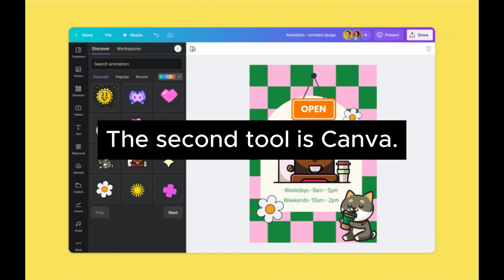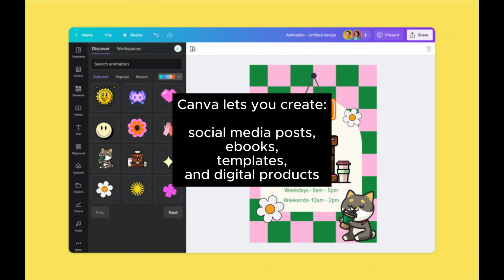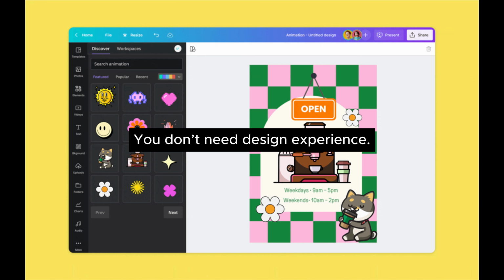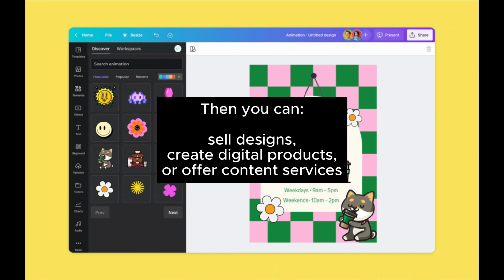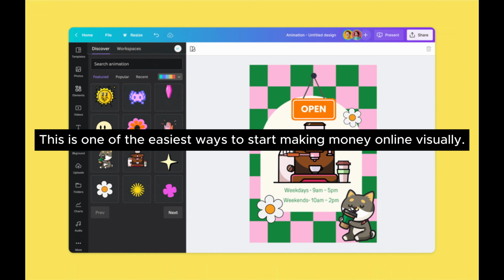This is how a lot of people are getting started with freelancing. The second tool is Canva. Canva lets you create social media posts, ebooks, templates, and digital products. You don't need design experience. You can use pre-made templates and customize them in minutes. Then you can sell designs, create digital products, or offer content services. This is one of the easiest ways to start making money online visually.